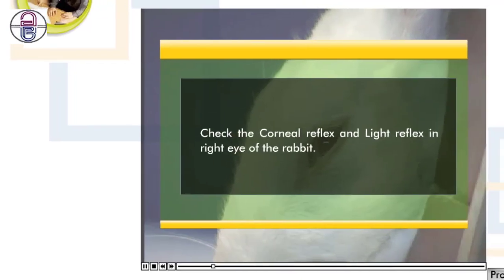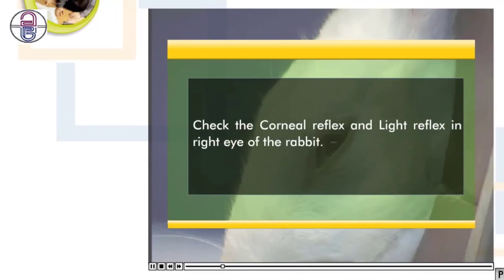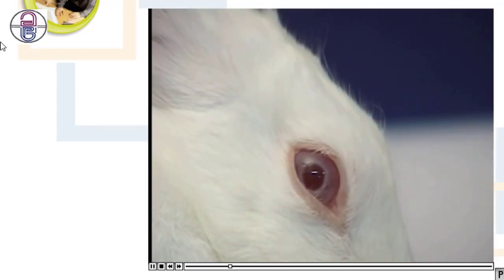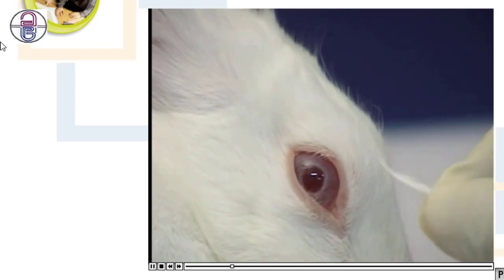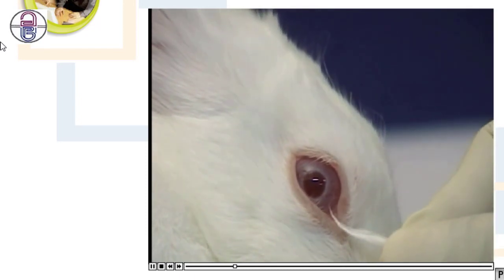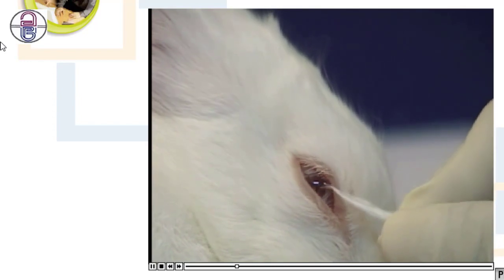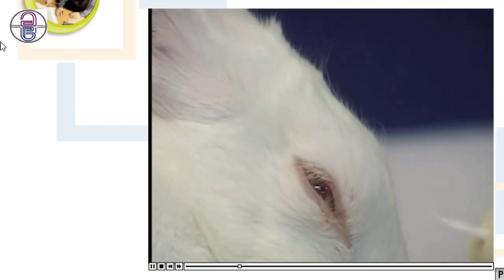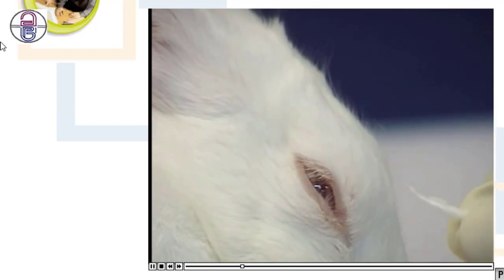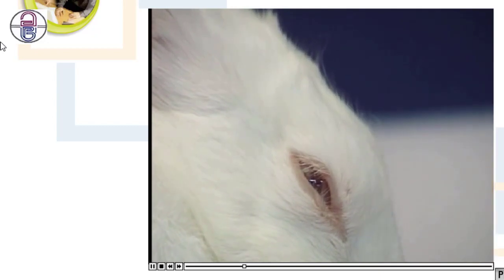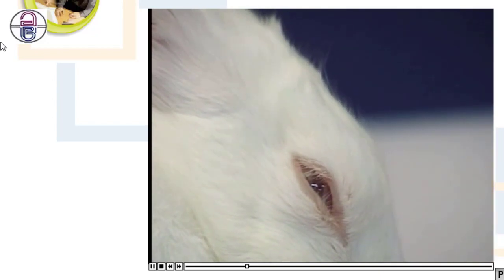Check the corneal reflex and light reflex in the right eye of the rabbit. Touch the cornea of the rabbit's eye with a cotton wick. The rabbit blinks the eye. It means that the corneal reflex is present in the right eye.